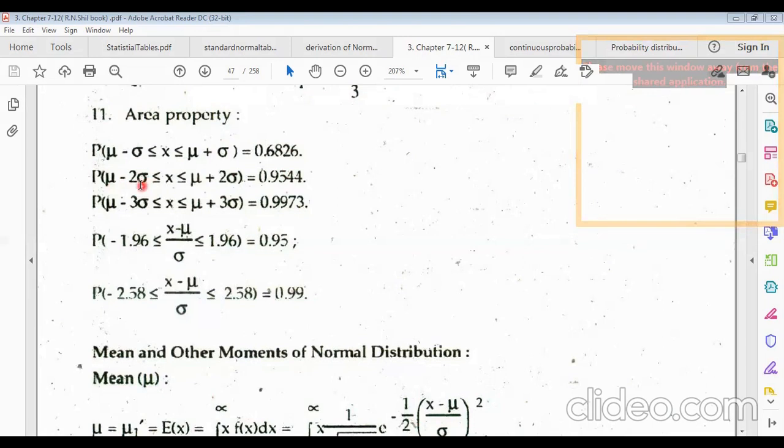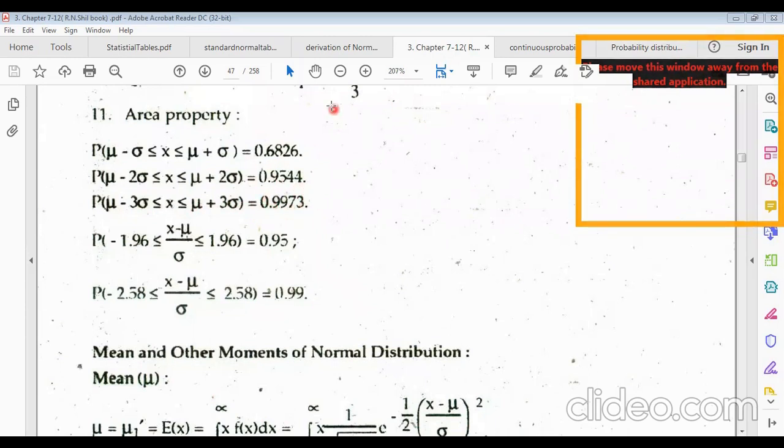If we take 2 times the standard deviation, that means the interval mu minus 2 sigma to mu plus 2 sigma, the area will be 95% more. And if we take the interval mu minus 3 sigma to mu plus 3 sigma, then the area will be 99% more.